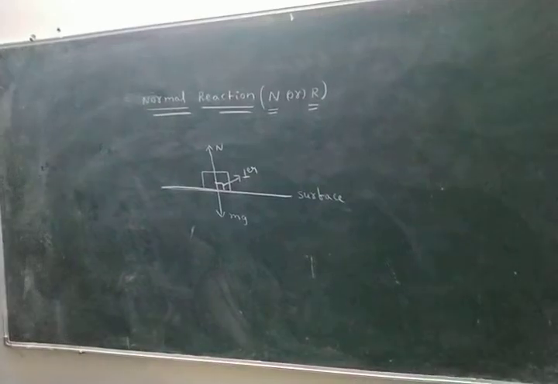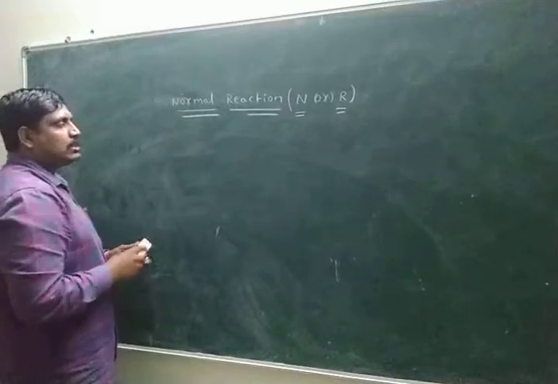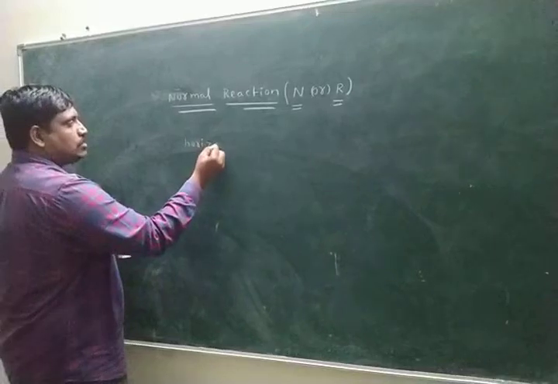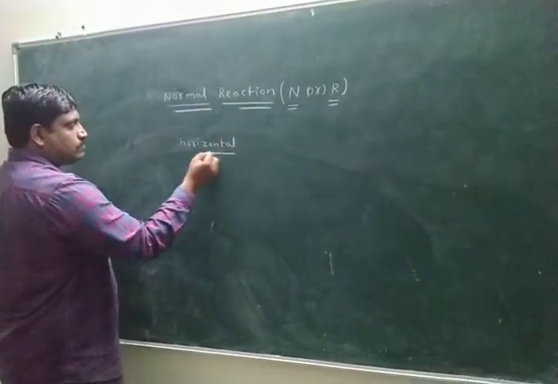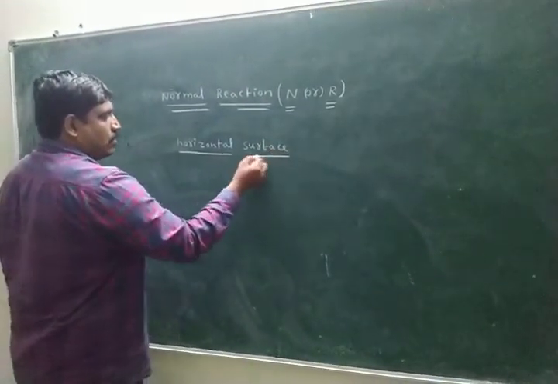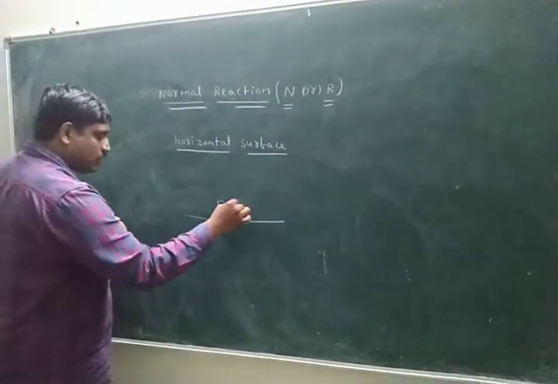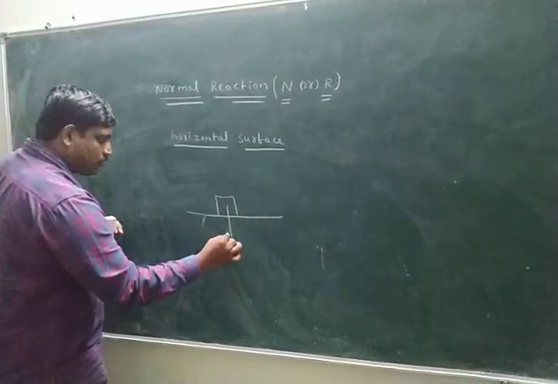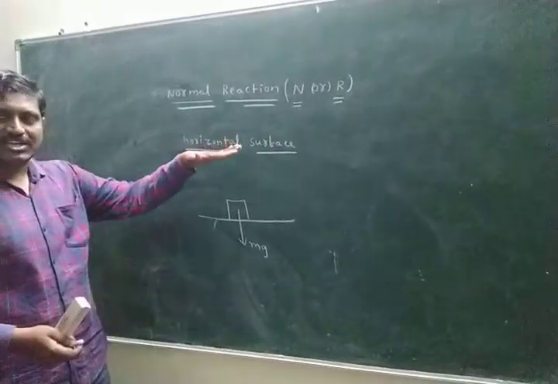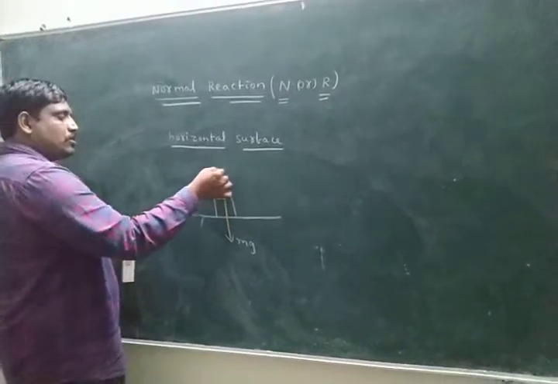Now I discuss the normal reaction value on the horizontal surface. First I take the horizontal surface. Look here. This is the surface. Here a body is placed. Weight always acts vertically downwards. Here the body gives the action, the floor gives the opposite reaction.